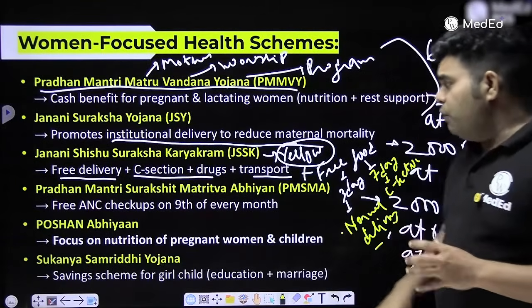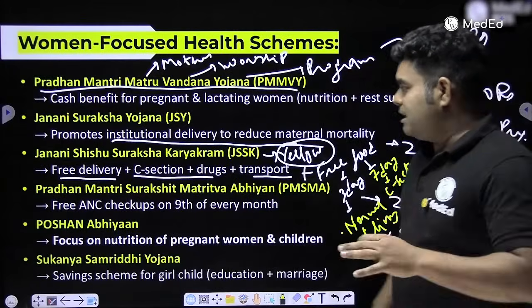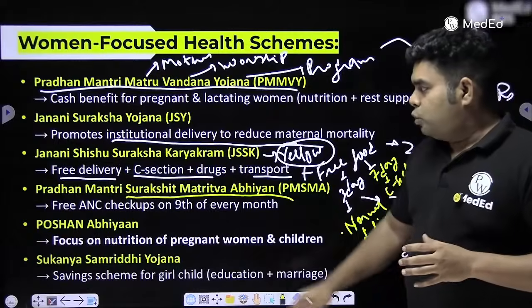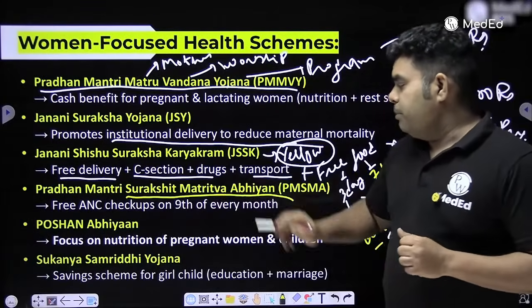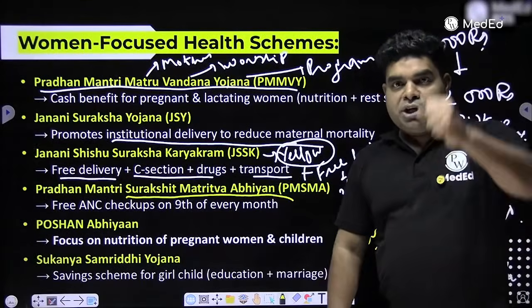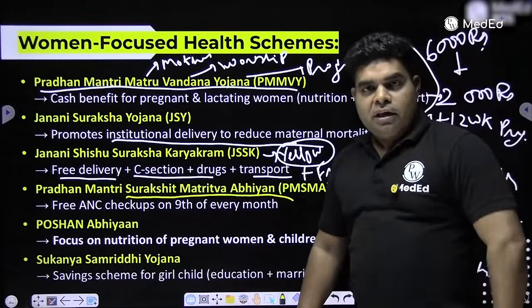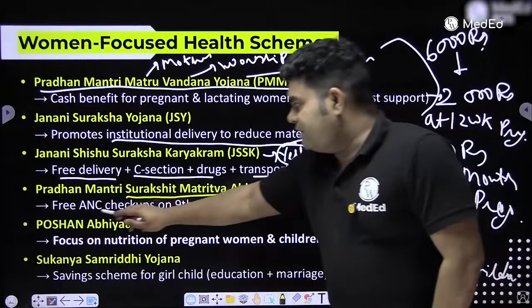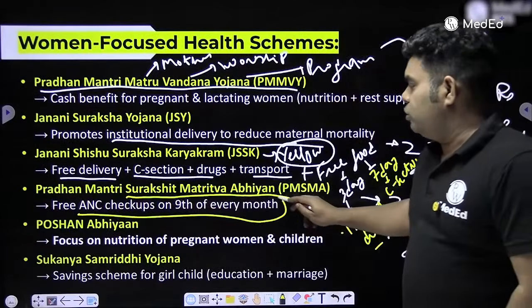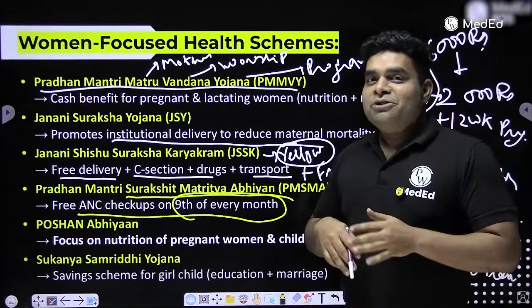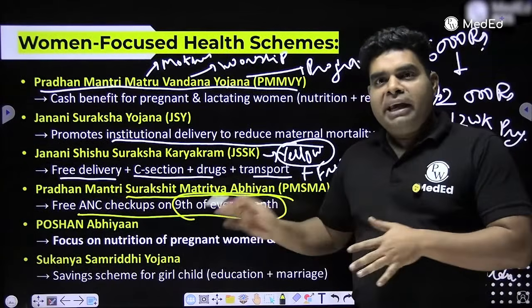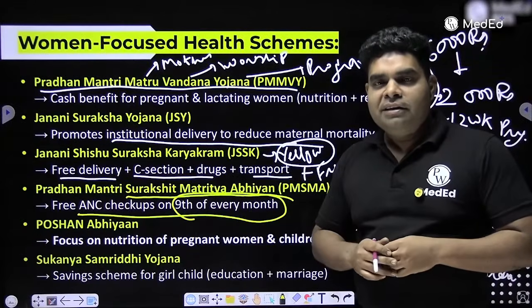Now, one more program is PMSMA, Surakshit Matritva Abhiyan. I will show you the logo. Surakshit means safe, Matritva means motherhood, Abhiyan means mission, safe motherhood mission. So under this program, government is giving ANC checkup free on 9th of every month. Suppose my husband did not take me on 9th. So can I go on 10th and do my ANC checkup and investigation for free?